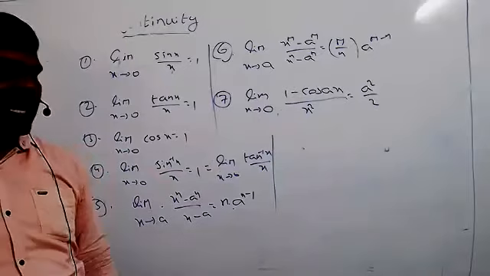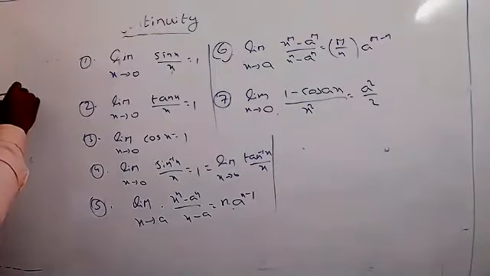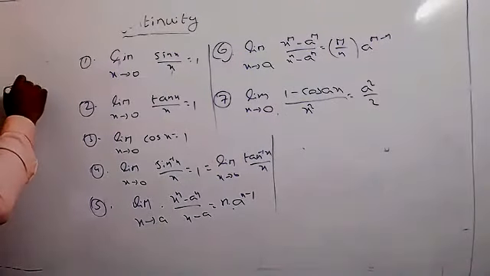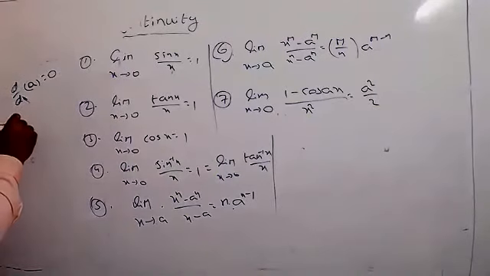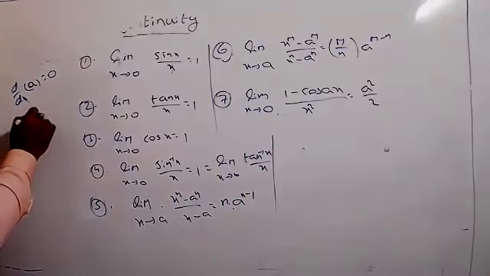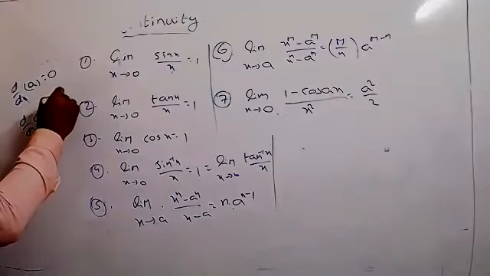But differentiation is very easy. Remember a few conditions here. Differentiation of any constant value equals always 0. First point. The same way, differentiation of cos x equals minus sin x.